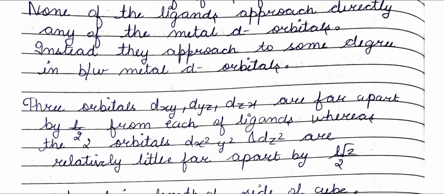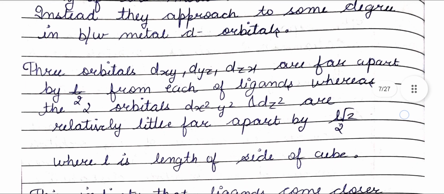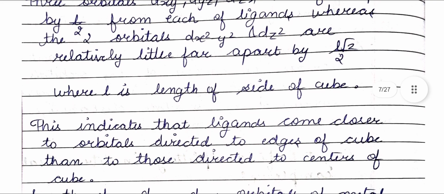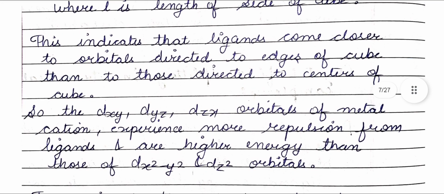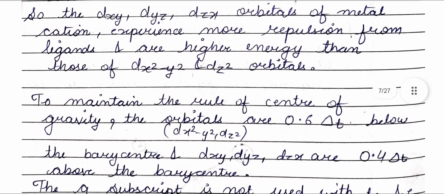The orbitals dxy, dyz, dzx are far apart by L/2 from each of the ligands, whereas the two orbitals dx² minus y² and dz² are relatively far apart by L√2/2, where L is the length of each side of the cube. This indicates that ligands come closer to the orbitals directed to the edges of the cube than to those directed to the center of the cube. So the dxy, dyz, dzx orbitals of the metal cation experience more repulsion from ligands and are of higher energy than the dx² minus y² and dz² orbitals.